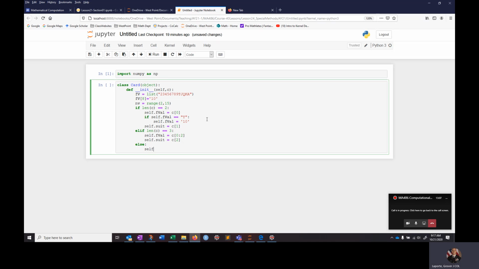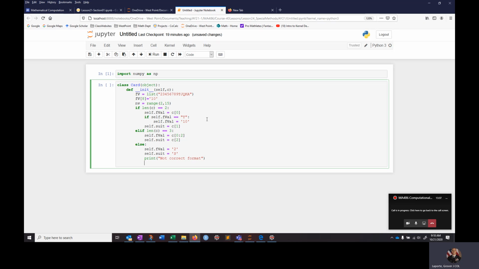Anything else, I'm just going to assign it some arbitrary value. So I'm going to say the face value is equal to 2, and the suit is equal to spades. So I'm going to let it be 2 of spades. Again, very arbitrary, but I'm also going to print, to let the user know, not correct format for the object that we created. I didn't want it to be not equal anything, but we also had to let the user know that they did something wrong.